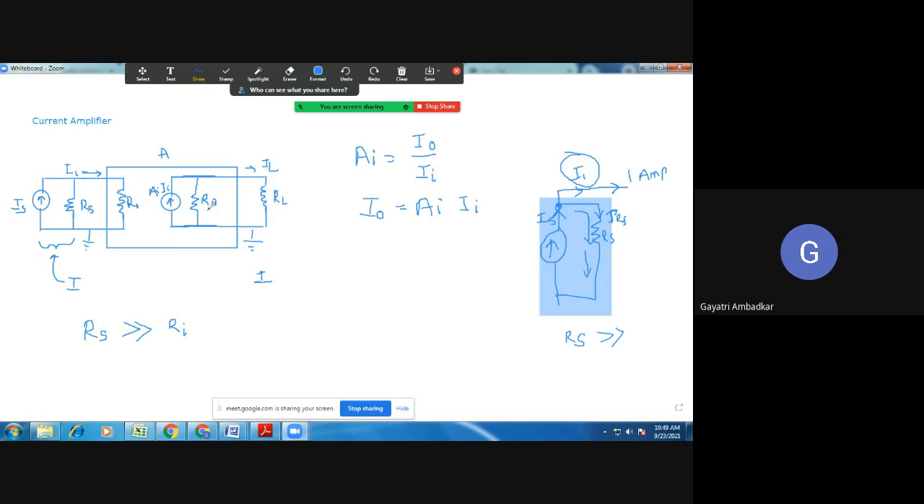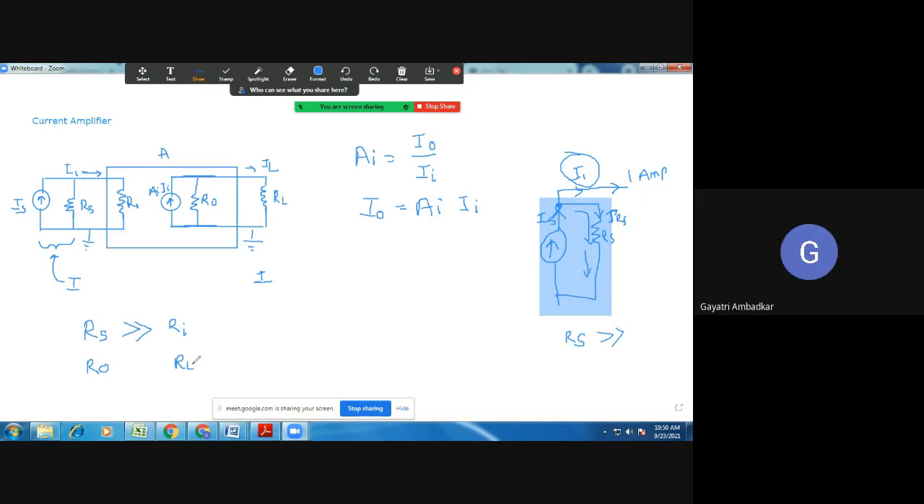This is a current amplifier. Comment on RO. Compare RO with RL. Everybody, please unmute and tell me. Greater than RL. Please speak loudly, you are not audible. Okay, please speak. My volume was itself very less. Yeah, please repeat. Rutuja: RO is greater than RL.